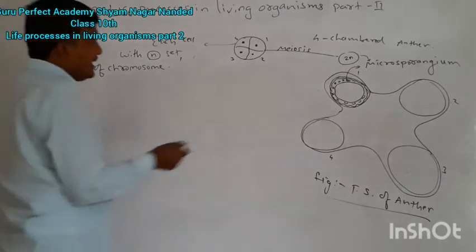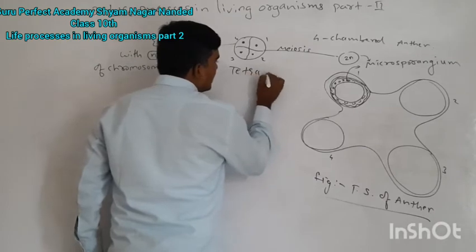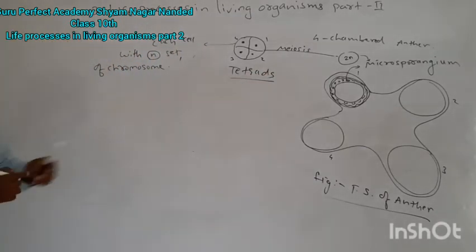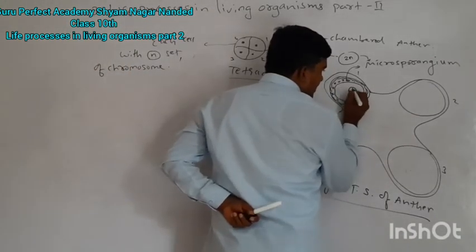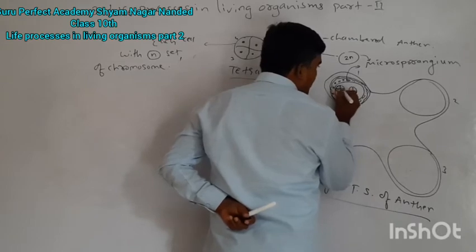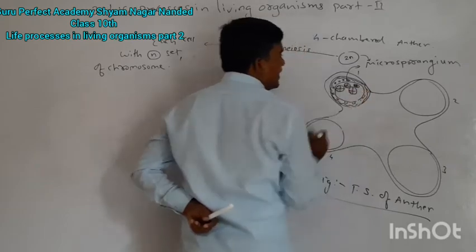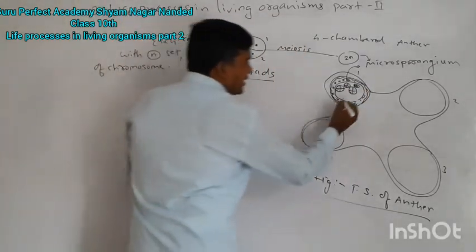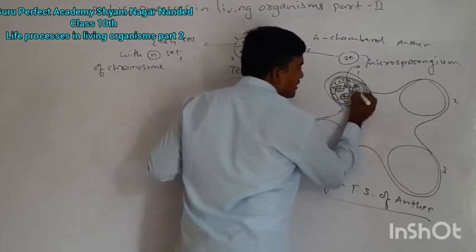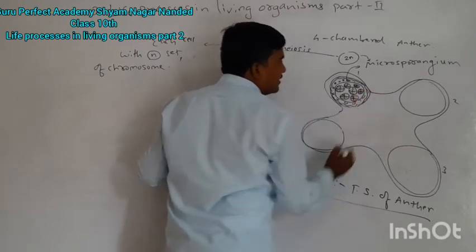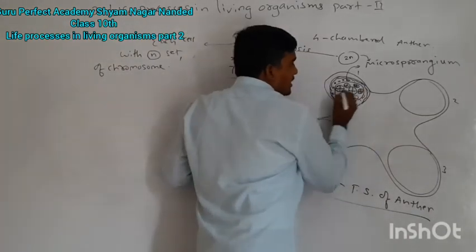We know any diploid cell after meiosis forms four haploid cells like this. Okay, and here I will show, this is a tetrad structure, this is also a tetrad structure. So there are many tetrads present within a sporangium layer. Like this, a number of tetrads are present. These tetrad cells are growing within a microsporangium layer, which protects and nourishes them.